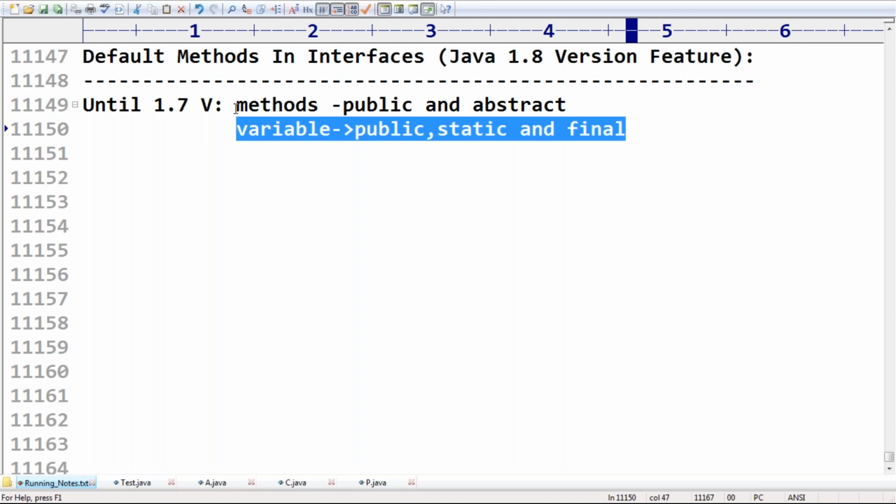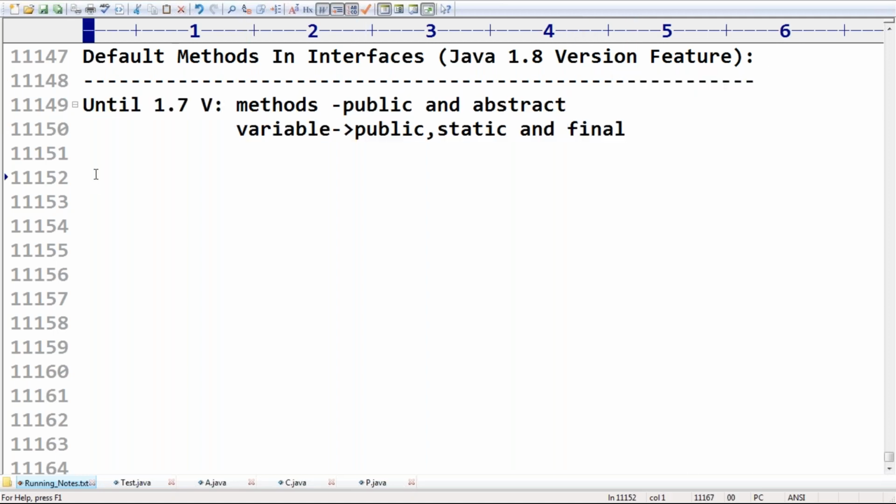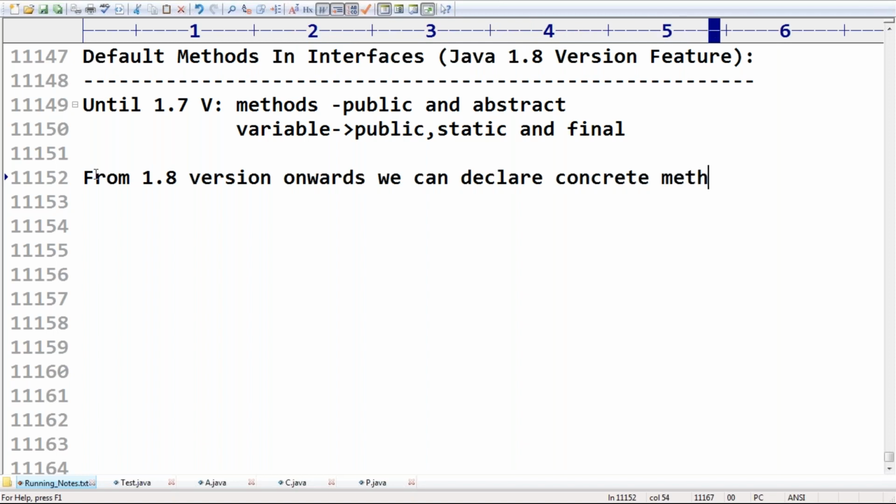But here multiple changes came. From Java 8 onwards, we can declare concrete methods also inside an interface.